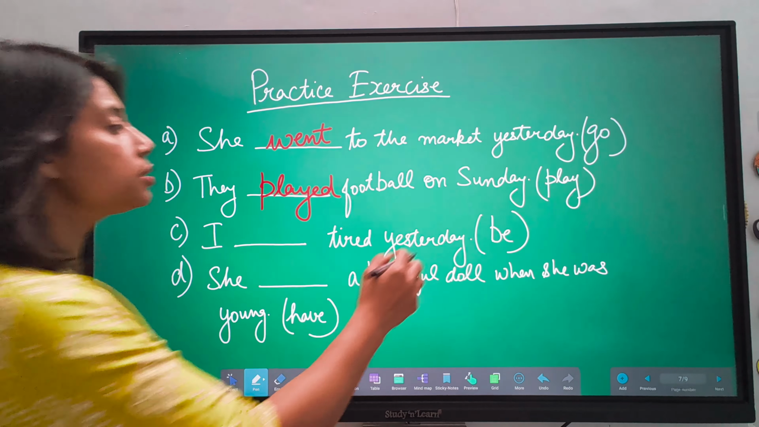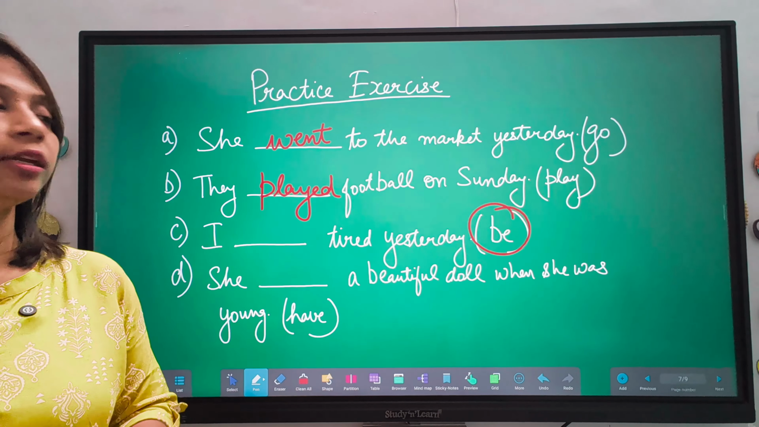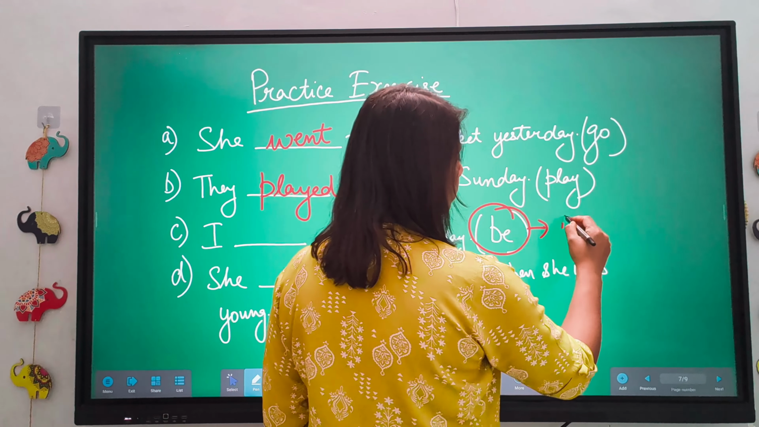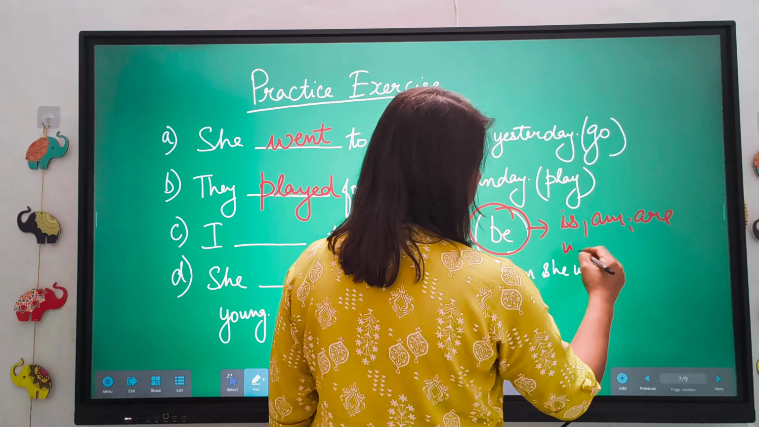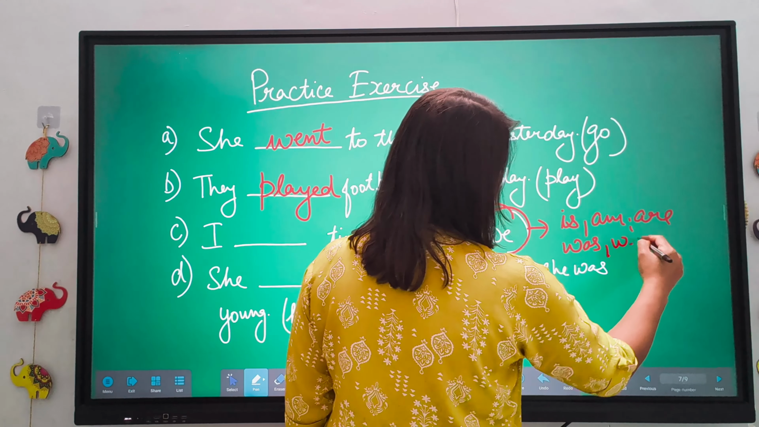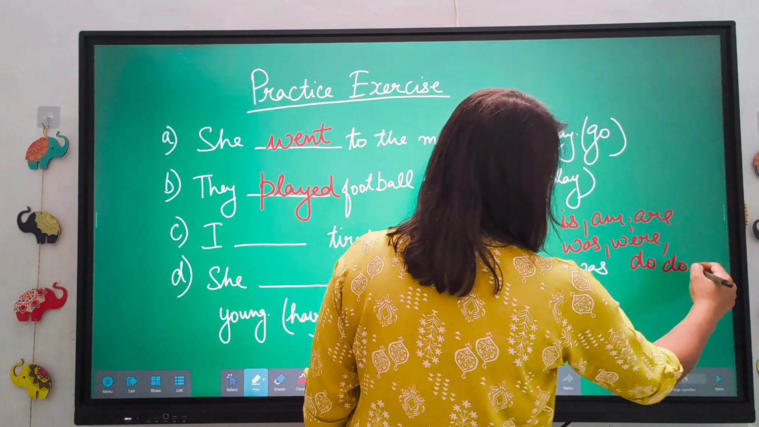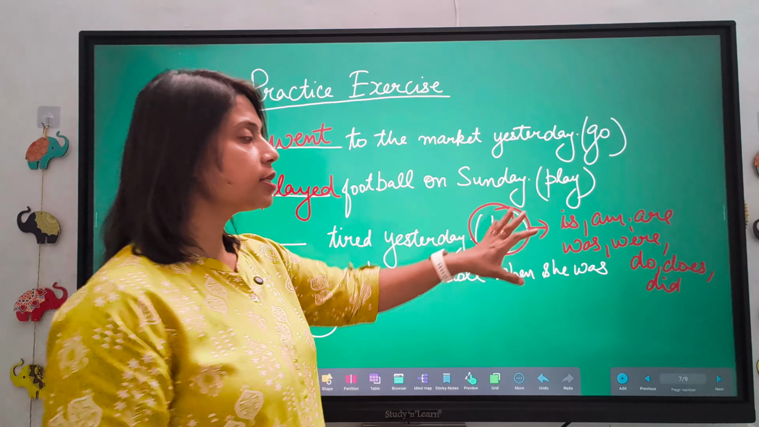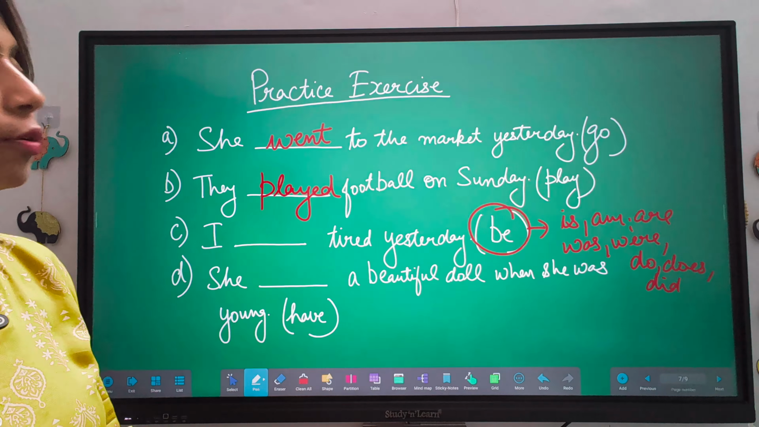Now, be. What is the meaning of be? I explained to you in the previous videos all the verbs and in present tense also. Be is basically categorized into is, am, are, was, were, and do, does, did. So basically these are the forms of be. According to the tense you can choose any from these.